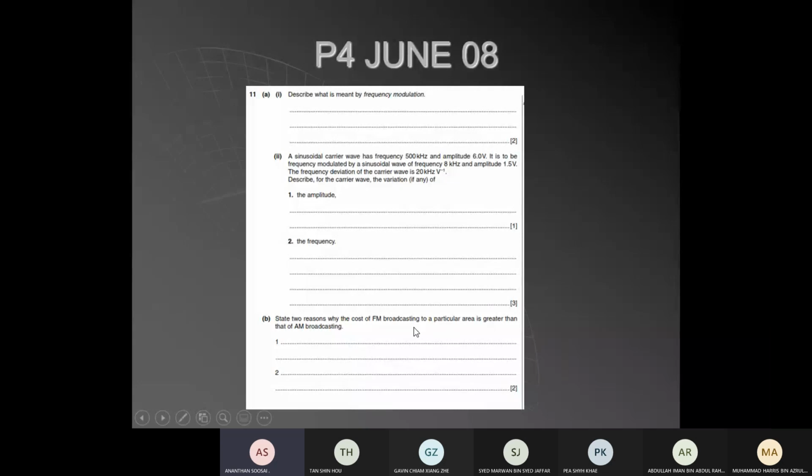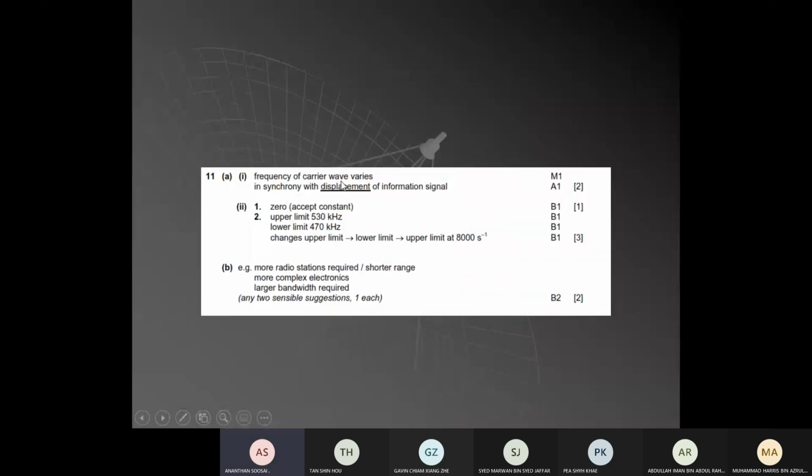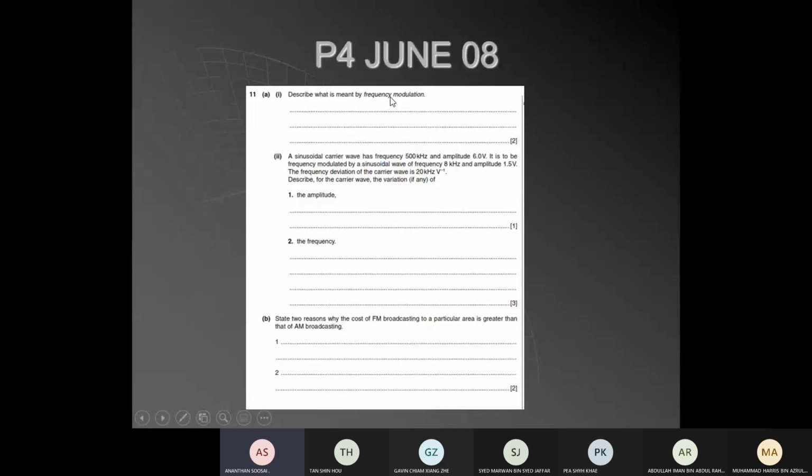Let's go through one example question on AM and FM. Look at this question: describe what is meant by frequency modulation. The frequency of the carrier wave is altered in synchrony with the displacement of the information signal. That's 2 marks. The frequency of the carrier wave varies in synchrony with the displacement. Underline this keyword: displacement of the information signal. That's your frequency modulation.